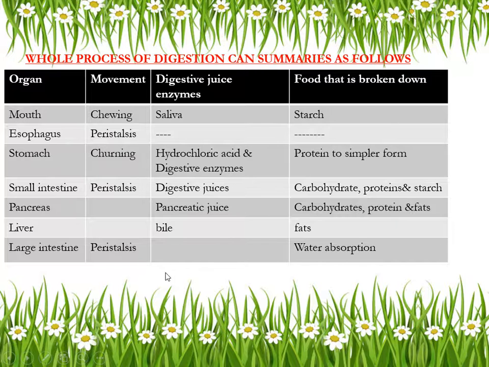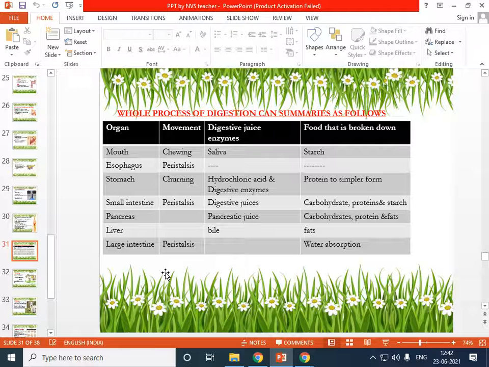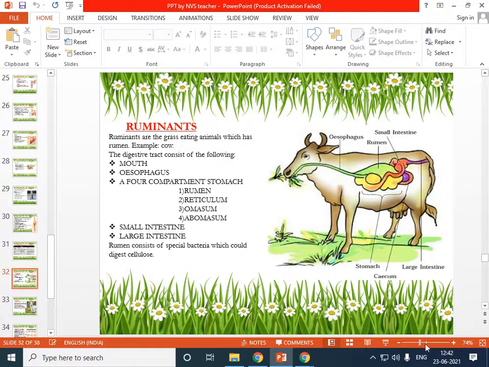Did you all take this screenshot? Now, whatever we discussed in the previous slide, I'm giving overall in this table.